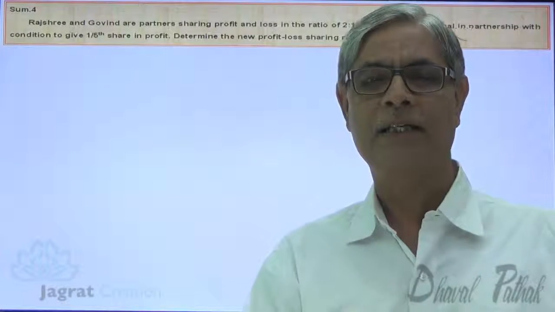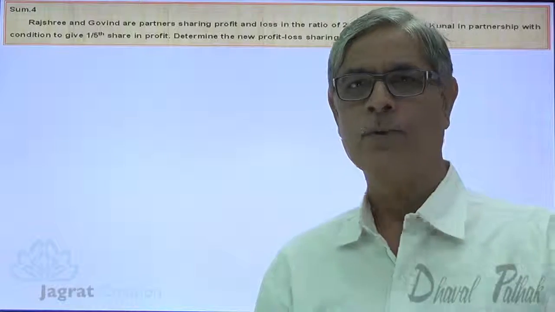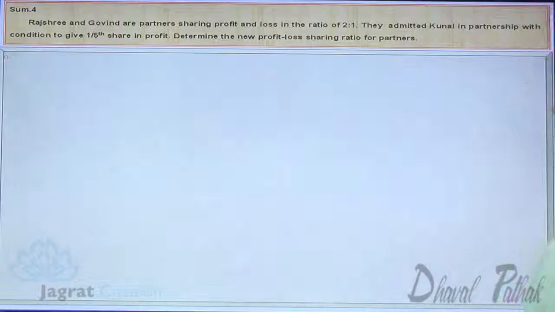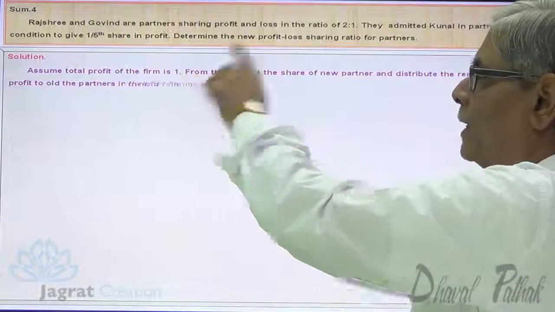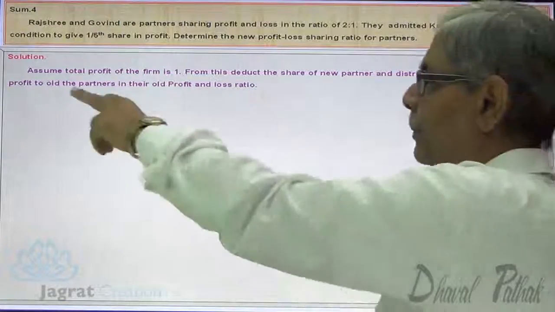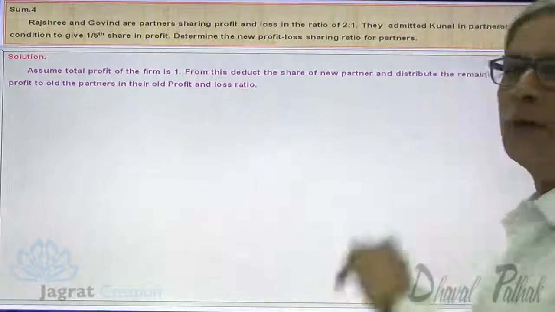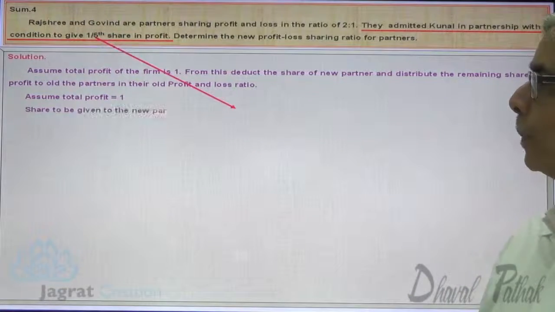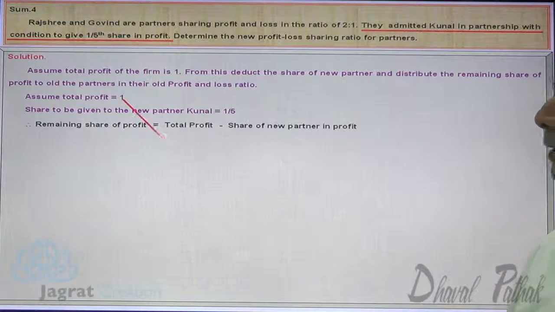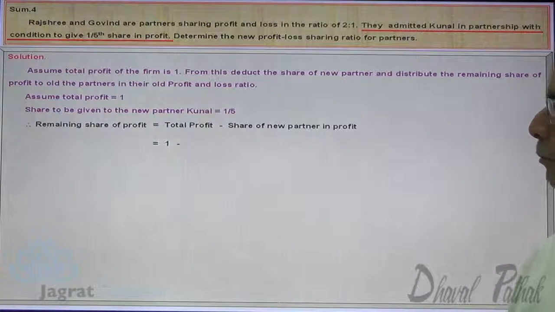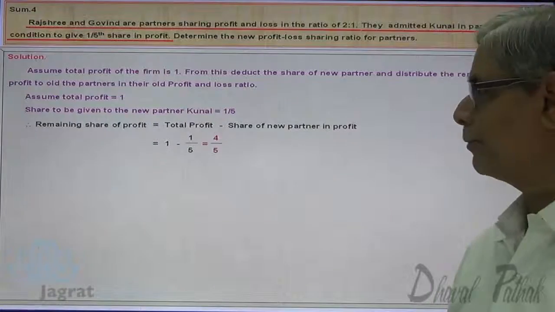On the basis of this, the new profit sharing ratio gets worked out. Now what I have explained to you, let me write it down. Assume that the profit of the firm is 1. From this, deduct the share of the new partner and distribute the remaining share in profit to old partners in the old profit sharing ratio. So here total profit 1, minus share of new partner 1/5. So balance profit is 4/5.